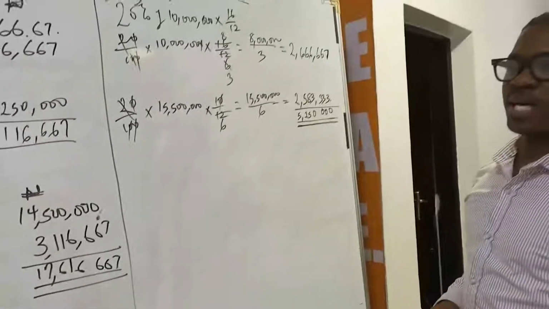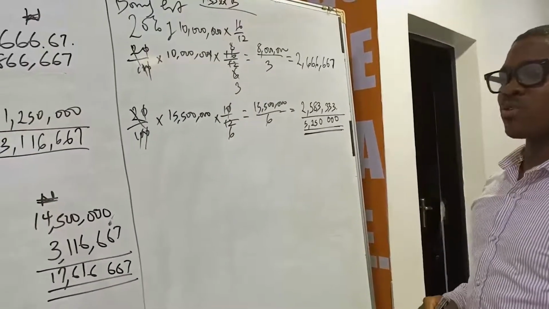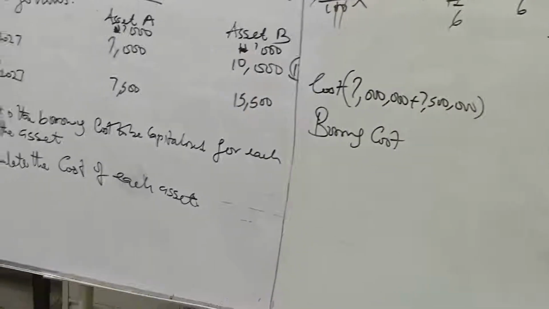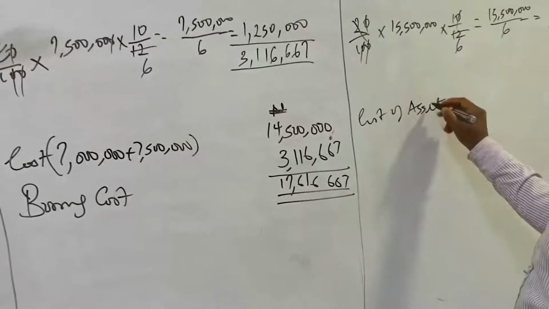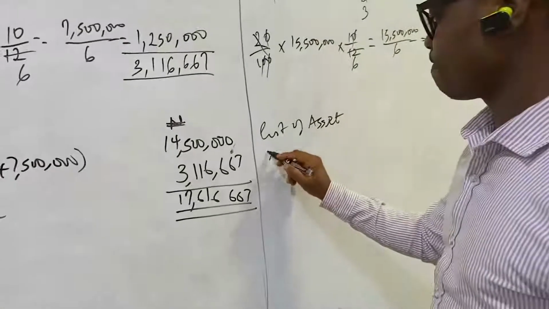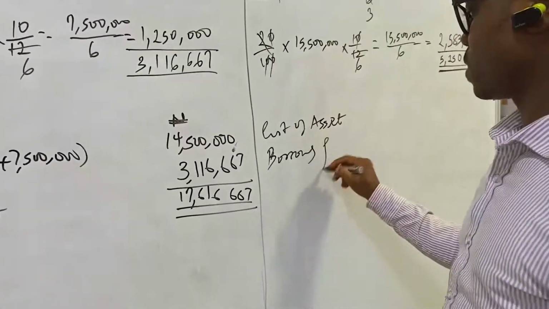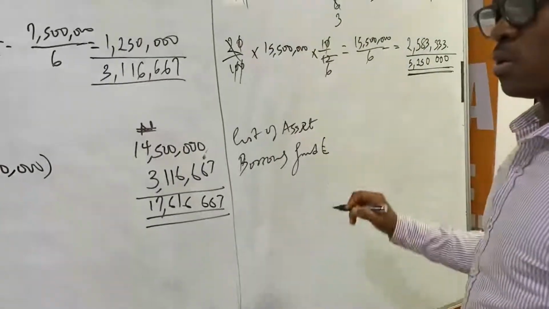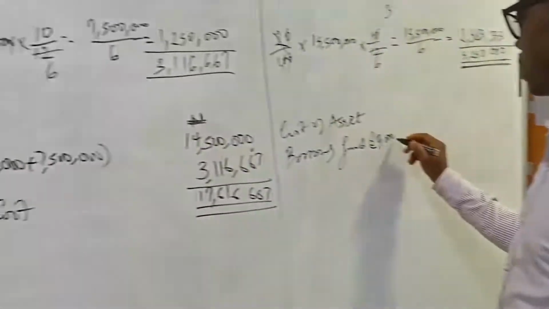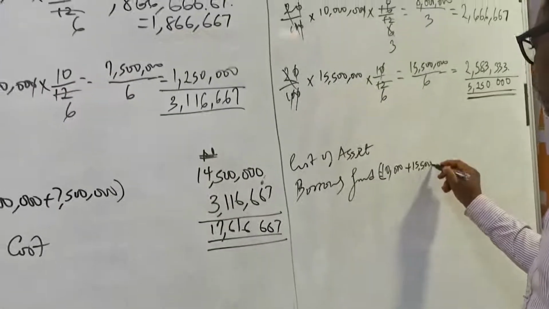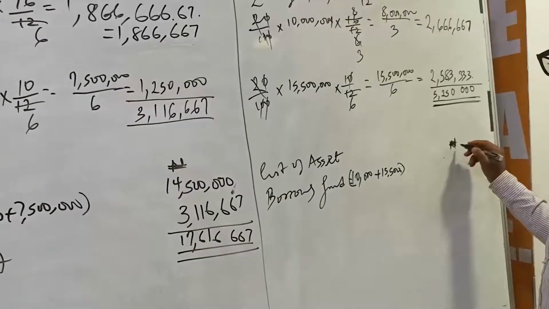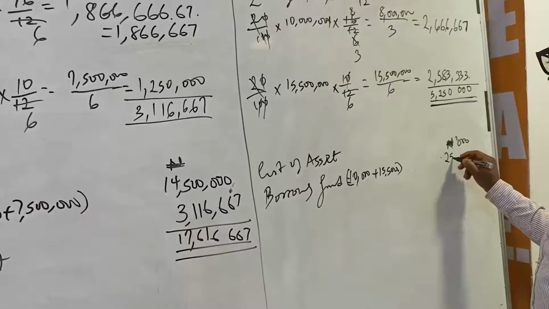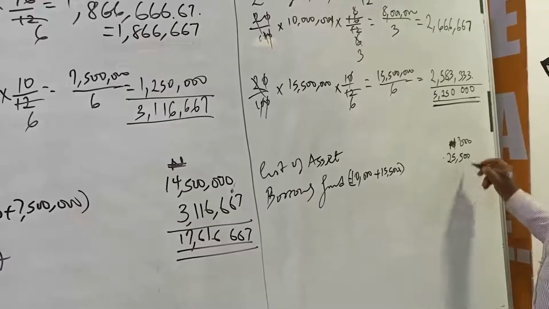The question goes further, asking us to calculate the cost to be recognized in the statement of financial position with respect to asset B. What will be the cost? The cost of asset B: borrowing fund 10 million plus 15.5 million. 10 million plus 15.5 million is what? 25.5 million.